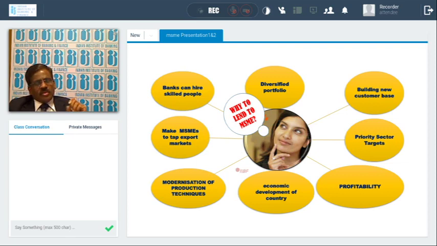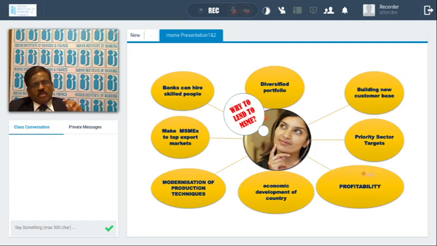With the additional finance, you can upgrade their production techniques, so the machinery can be engaged more efficiently, and more effective products can be made at a cheaper cost. As we discussed, about 30% of GDP is contributed by the MSME sector. With additional finance, more and more units can be covered, so additional GDP can be generated with these MSME units.